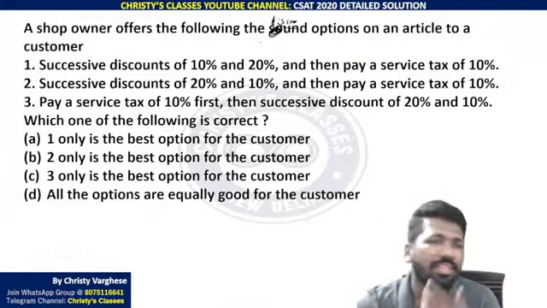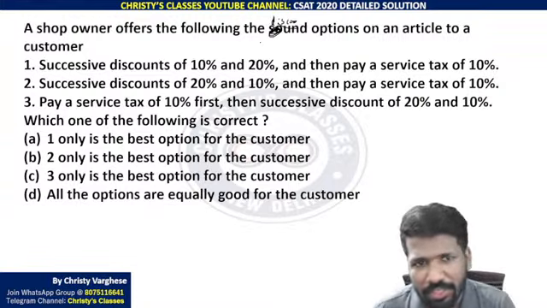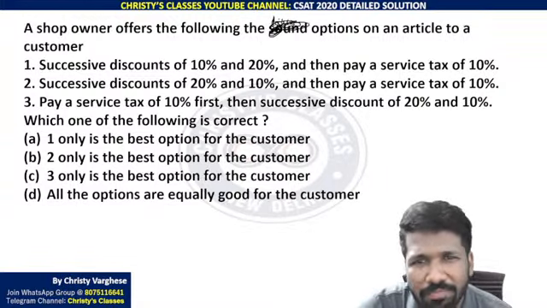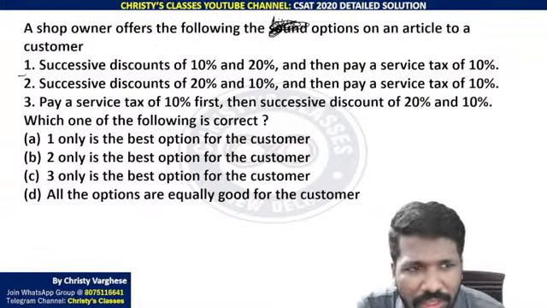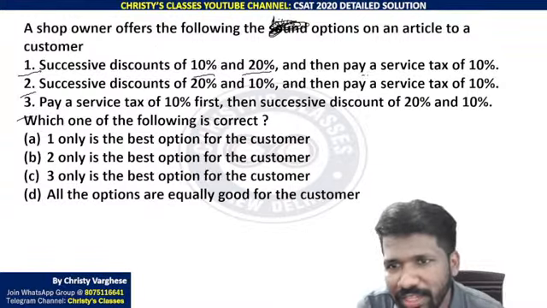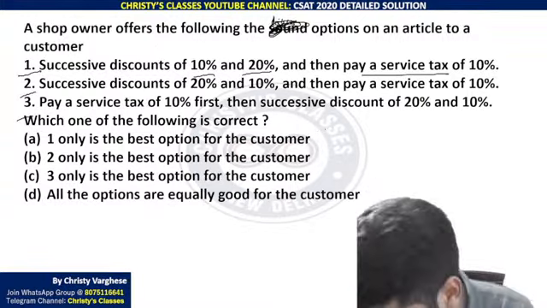So yeah, this is how he is offering. First offer is successive discount of 10% and 20%. Yeah, it is not discount, there's a typing error, but you understood the meaning anyway. Three offers are there. First offer is successive discount of 10% and 20%, and then pay a service tax of 10%. So the best way to do this question is taking an example.